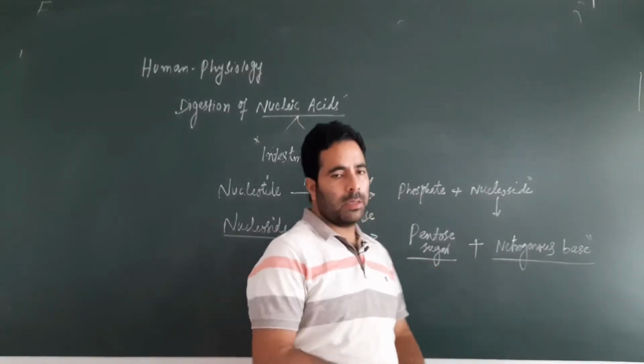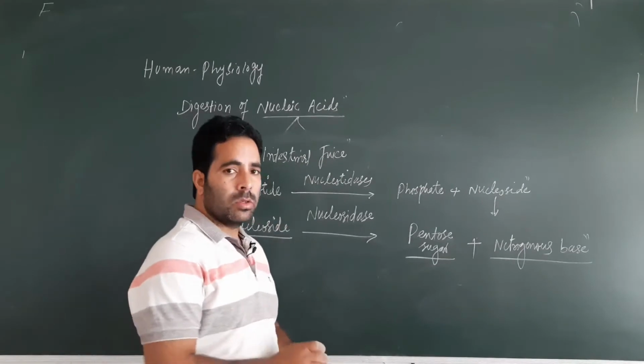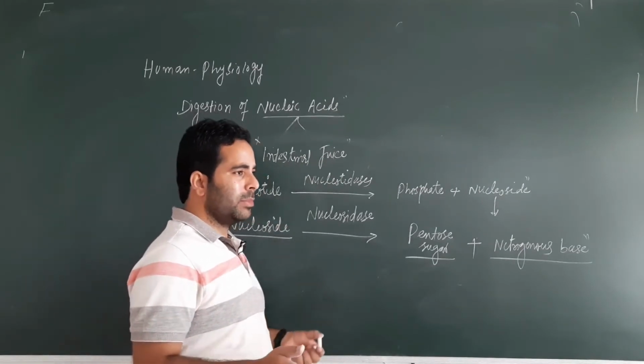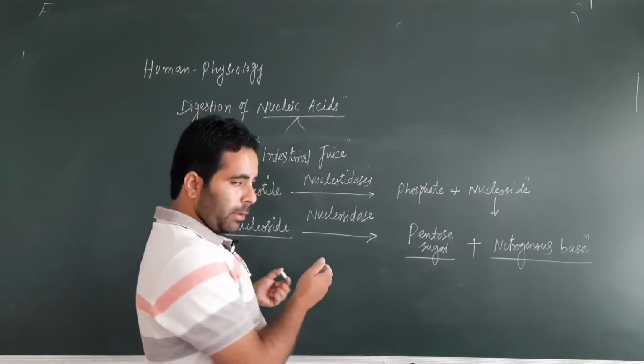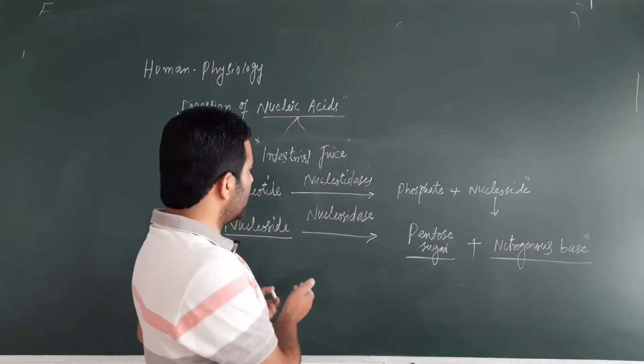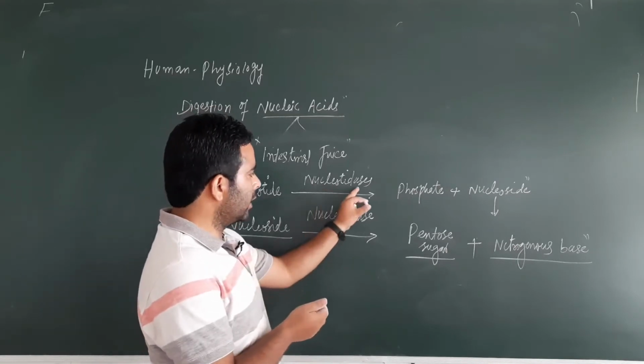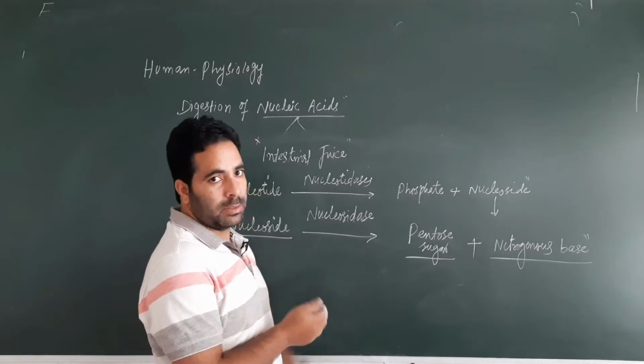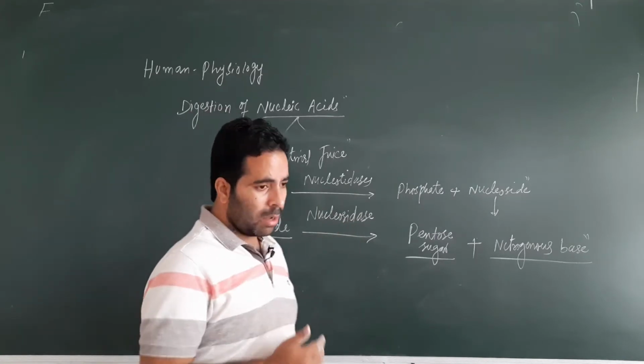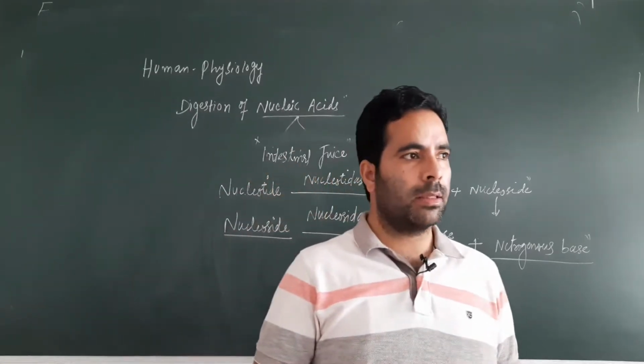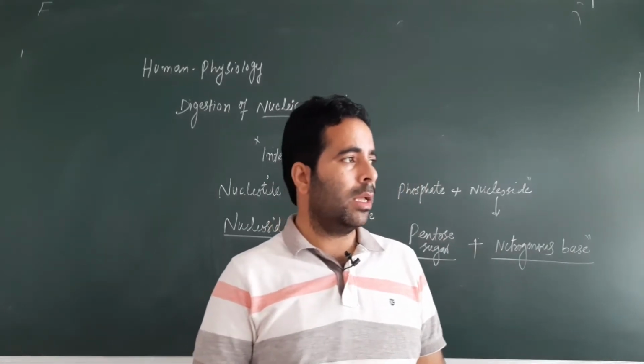So this is the complete digestion of the nucleic acids in the small intestine with the help of enzymes, the enzymes of pancreatic juice, DNase, RNase, and the enzymes of intestinal juice, nucleotidases and nucleosidases, right? So with this we have almost completed this physiology of digestion.